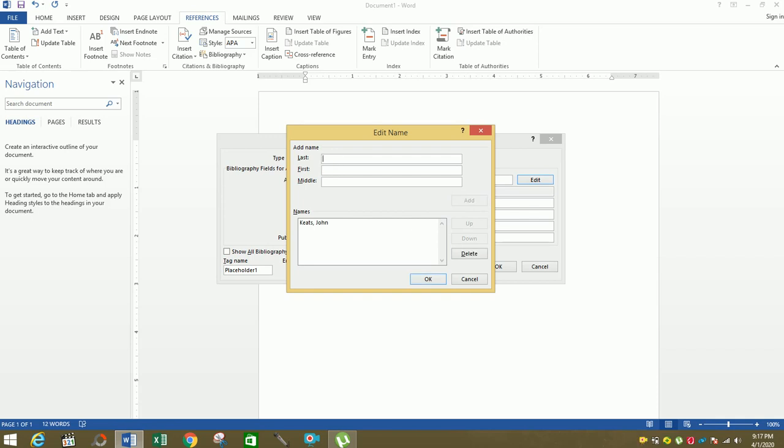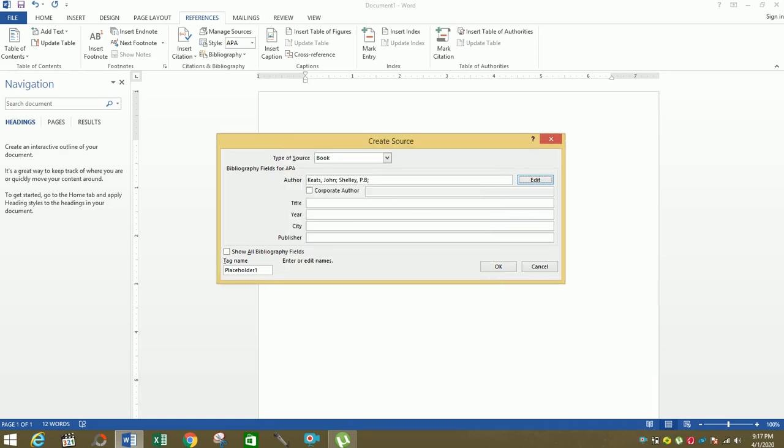Now for the second doctor, he was Shelley. So P.B. Shelley. P.B. Shelley was the second doctor. I added him. So both the doctors are here. Again, name of the book. COVID-19 was the book.